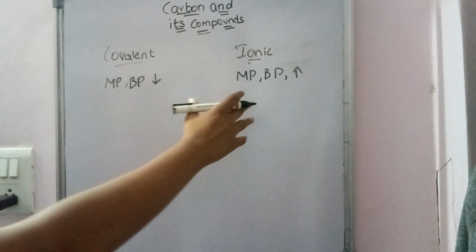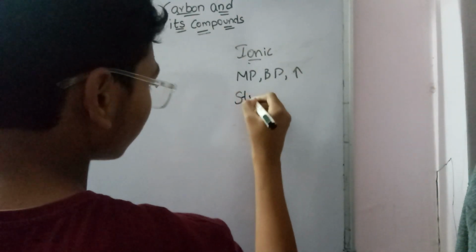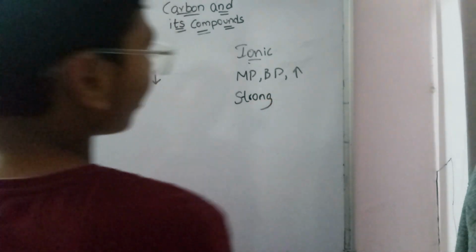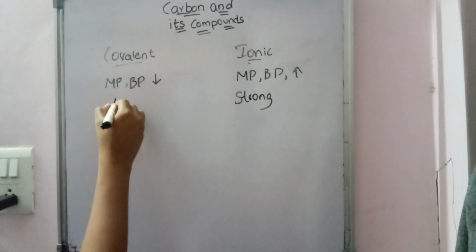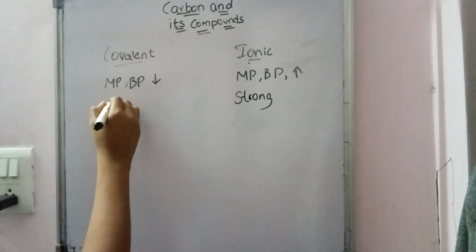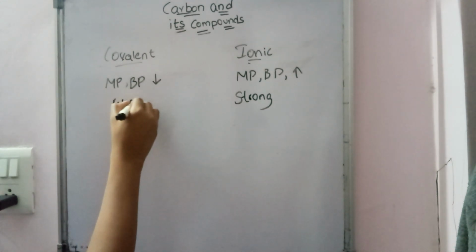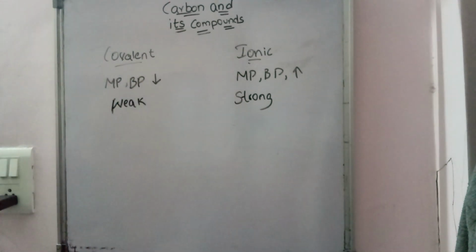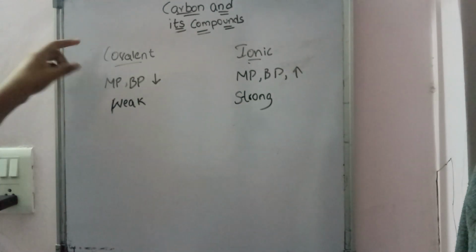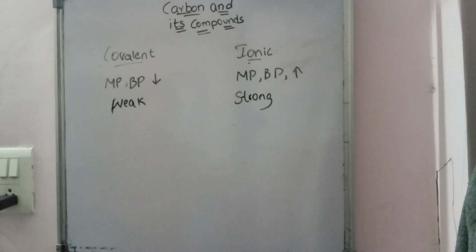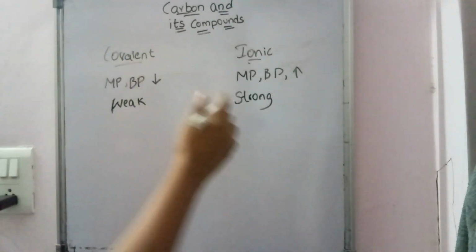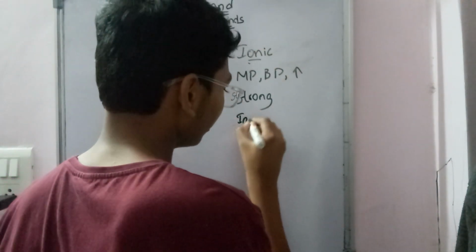And ionic bonds are strong compared to covalent bonds. Simply we can write covalent bonds as weak. And covalent bonds have intermolecular forces, but ionic bonds have intramolecular forces.